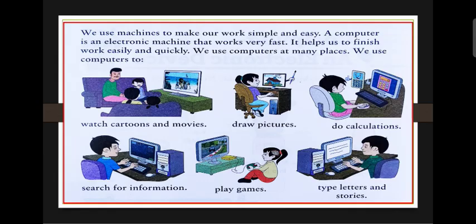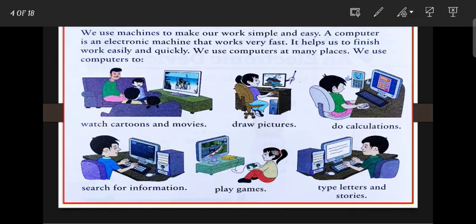Mainly we all know that a computer is an electronic device, and a computer works very fast. The computer helps us to do different tasks very easily and quickly. Nowadays we use the computer at many places like home, school, railway station, airport, etc. And we use the computer to watch cartoons and movies at home. Okay, this is the first picture.